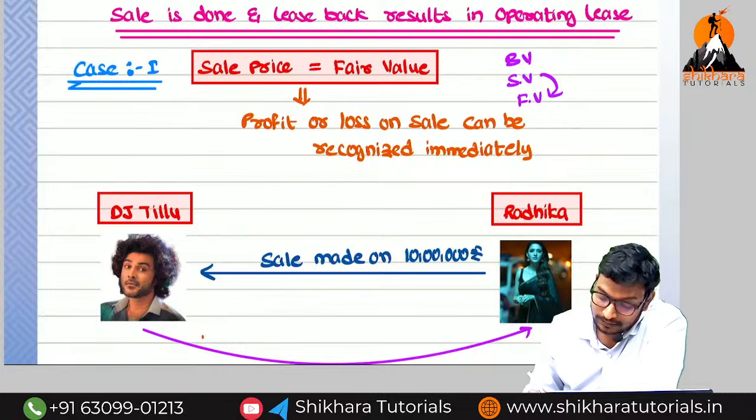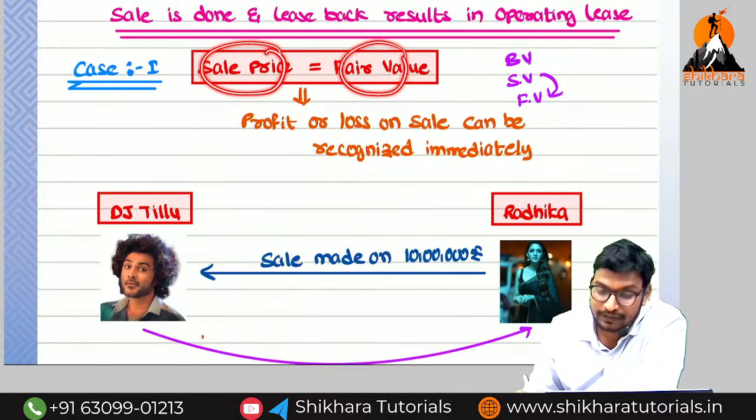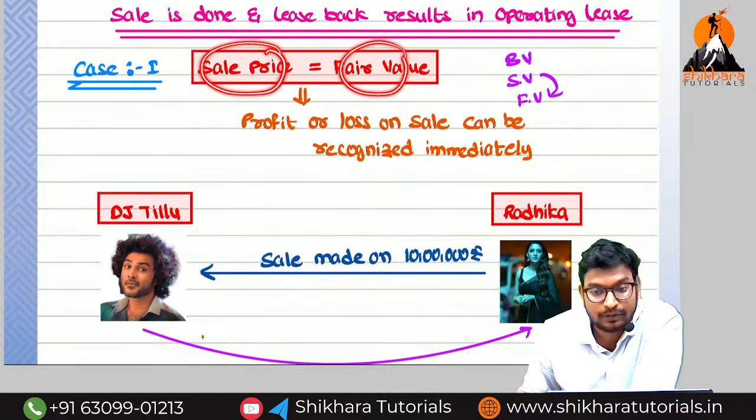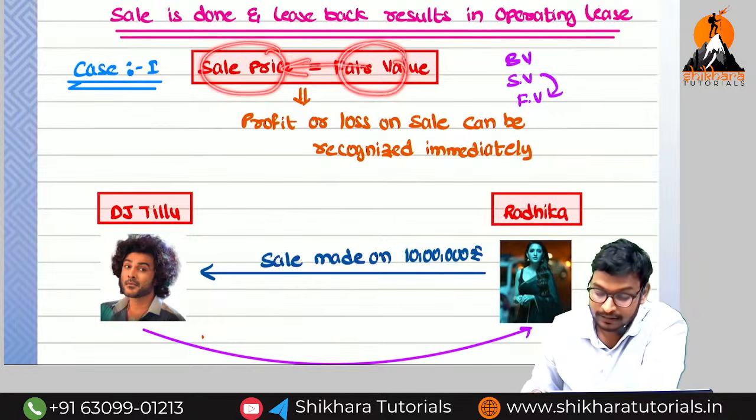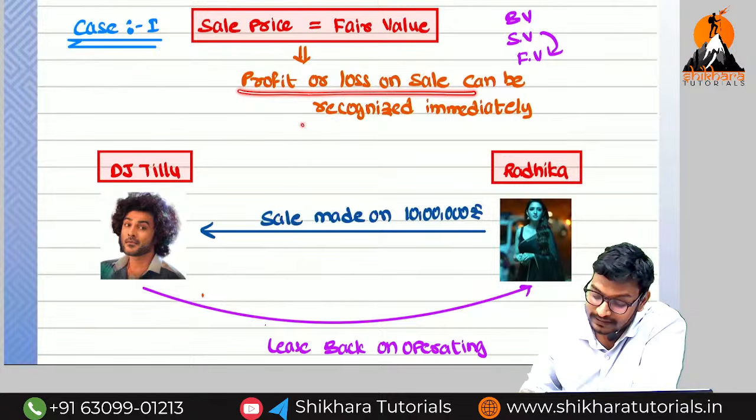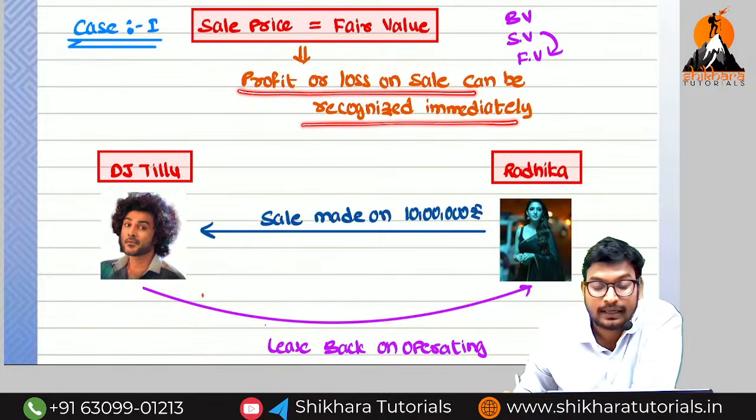So here, selling price is equal to the fair value. Right or wrong? Yes, they are doing the right thing. They are going to sell on that market value only. So can the profit or loss on such a sale be recognized immediately or should it be amortized? It can be recognized immediately. Profit means credit, loss means debit.